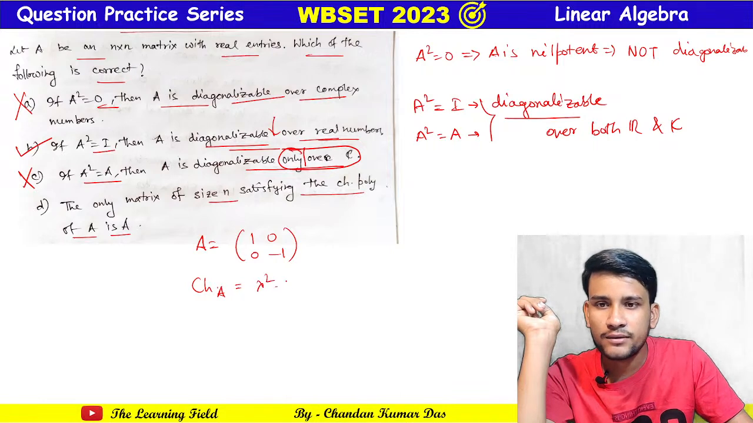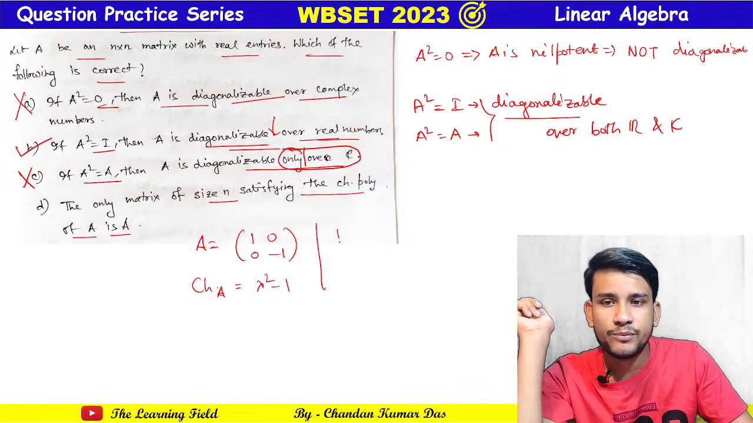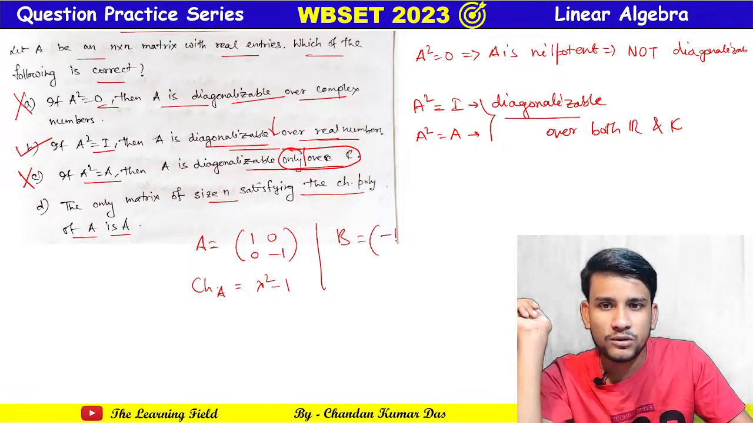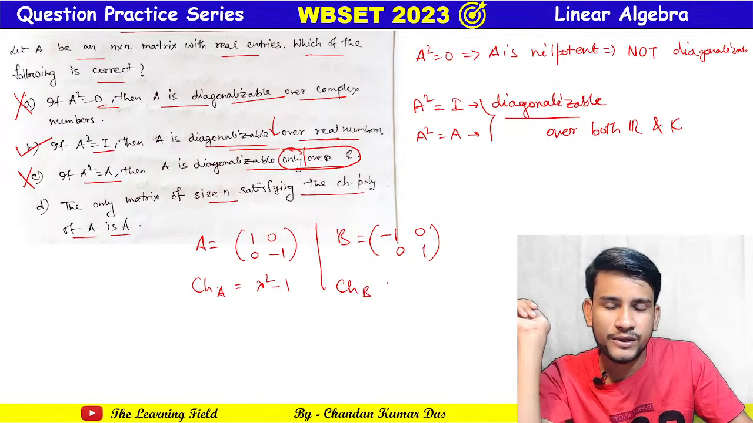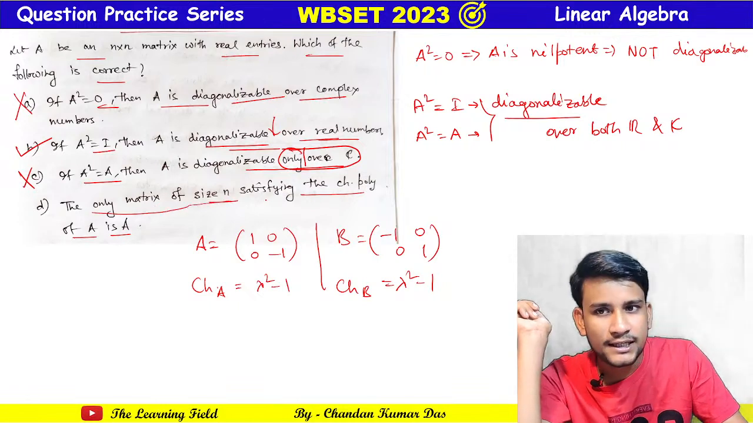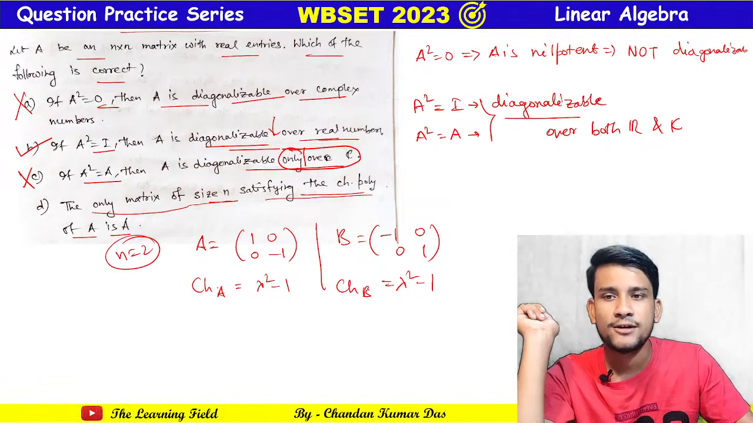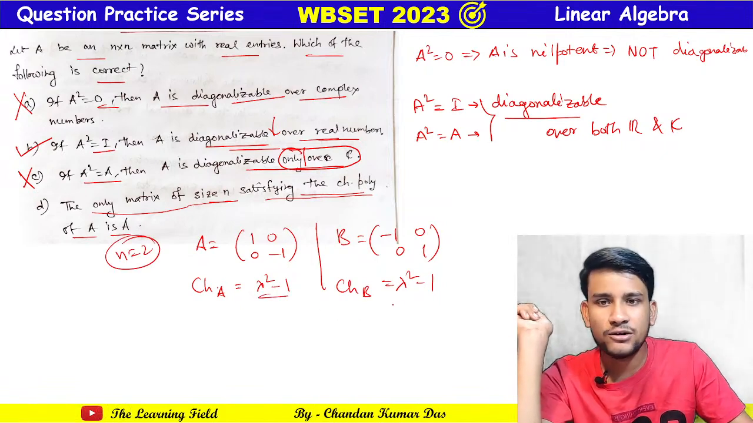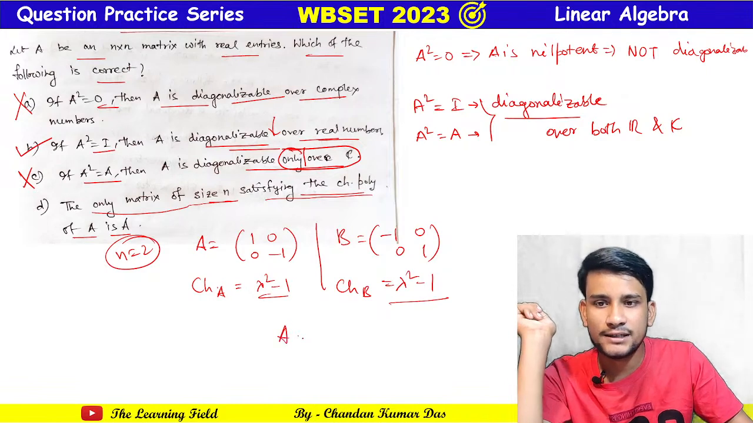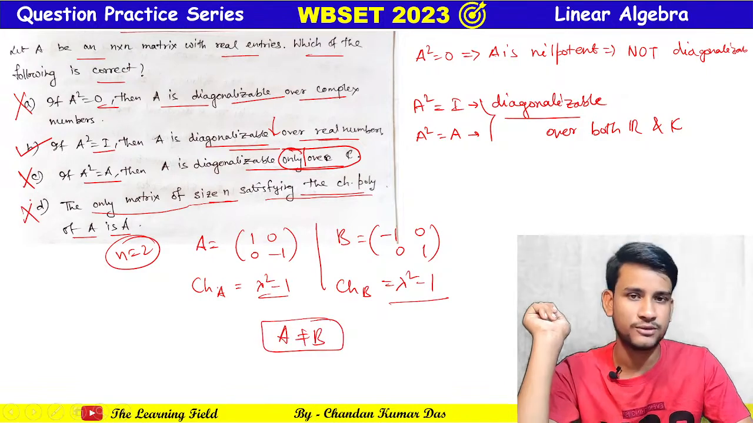Lambda square minus 1, I think 1 minus lambda minus 1. Yes, and if we take B equal to minus 1 0 0 1, then the characteristic polynomial of B is also the same, lambda square minus 1. So see, it says that the only matrix of size n satisfying the characteristic polynomial, for n equal to 2, here we take the 2 order matrix. So here the characteristic polynomial of A equals that of B, but the matrix A is not the same. Okay, so this option is also false.